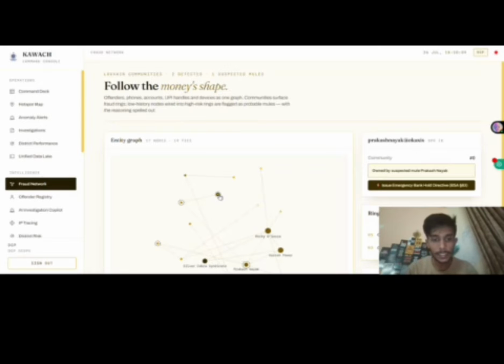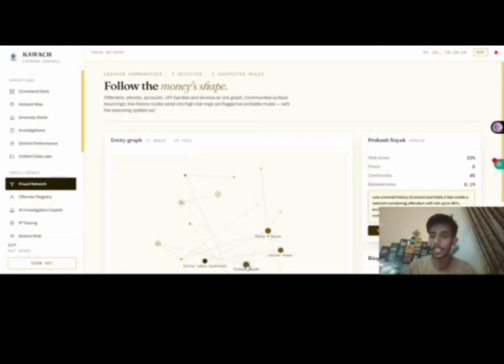As you can see, these dots are all bank accounts, but they don't have a past history. Now they are all actually associated with this guy, Prakash Nayak. This guy holds three ties with a network containing offenders. So this means he can be a money mule. That is what Kavach is.